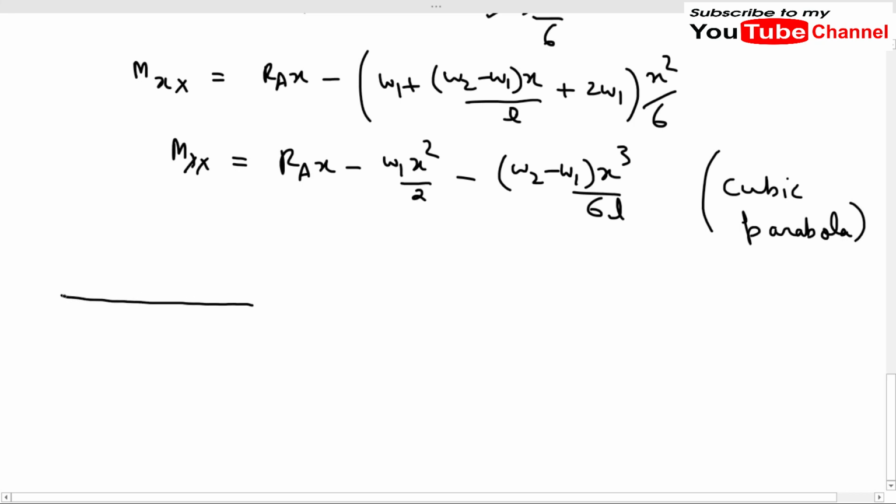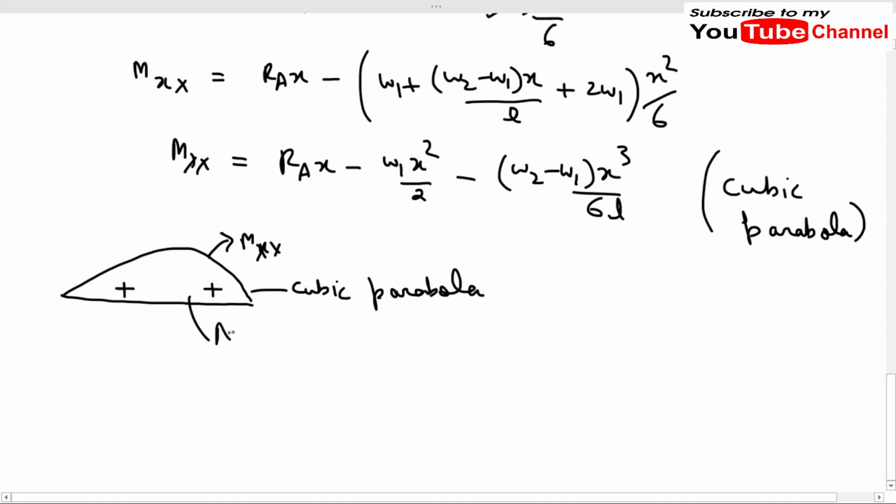Which means if we draw the shape of the bending moment diagram for the simply supported beam, it will be like this. This is our Mxx, and it is a cubic parabola. Now this will be a sagging moment, because the trapezoidal load will create sagging moment in the beam, and let us call this area A mu.